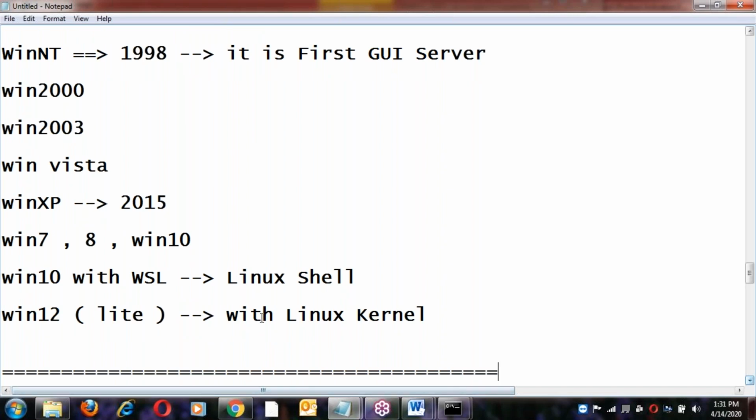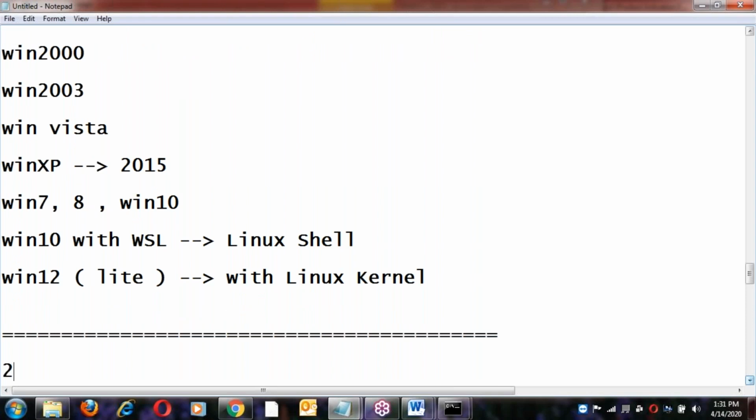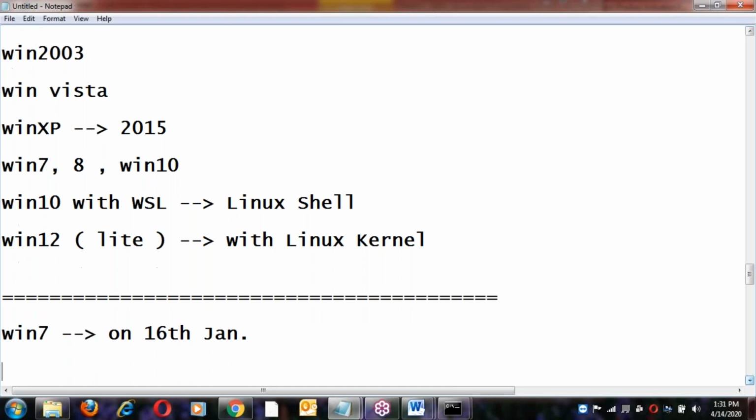Right now we can use Windows 10 to work. Windows 7 support is already withdrawn. Windows 7 support was withdrawn on 16th January 2020, just three months back.